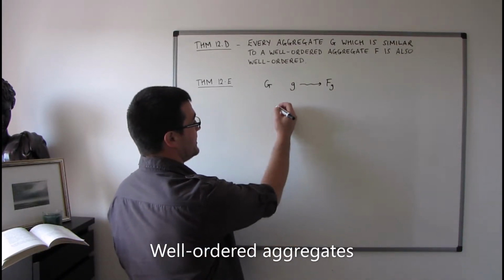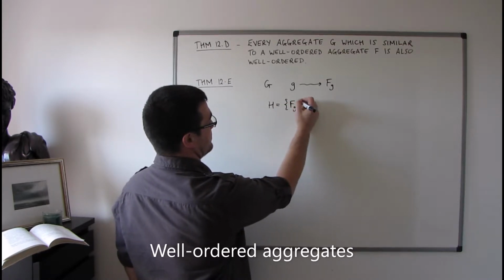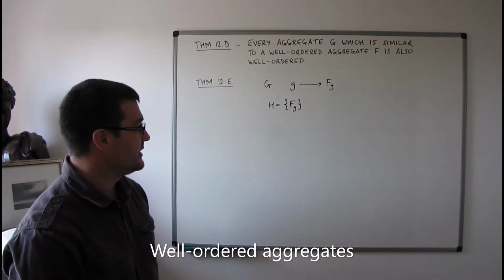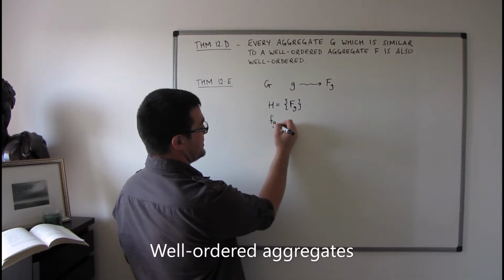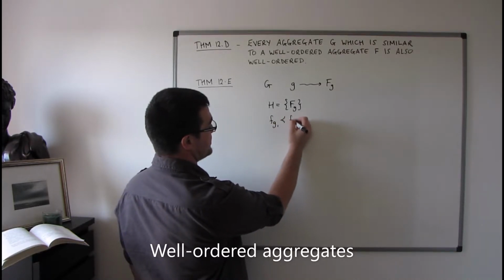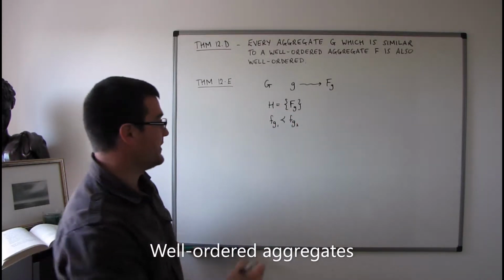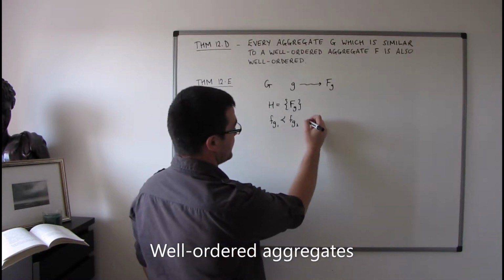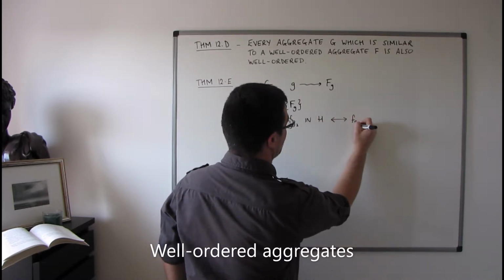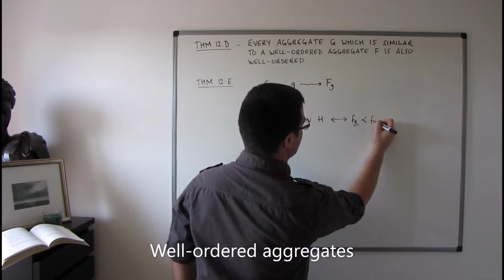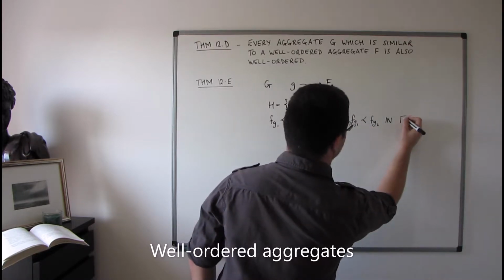So we're going to form a new aggregate H, which is effectively made up of the FGs, in such a way that if FG1 and FG2 are elements of this aggregate, then FG1 precedes FG2 in H if and only if FG1 precedes FG2 in FG.